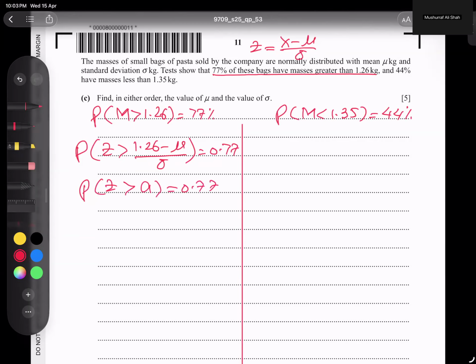If I draw the bell shape, more than A is this portion. So how do we get this? All of you know it very well. This white portion is phi of A, and this is called 1 minus phi of A. If I apply 1 minus phi of A equal to 0.77, this goes there, it comes this side. So I get phi of A is equal to 0.23.